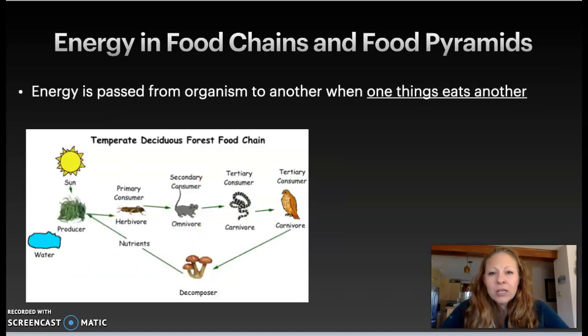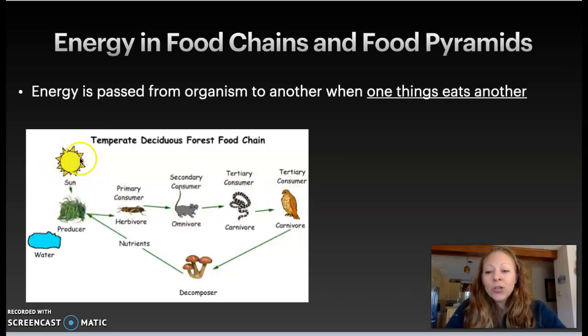And so energy is passed from one organism to another when one thing eats another. And so we can see how we can also track how nutrients are passed in a food chain, but today we're talking about energy. And so we can see how energy is passed from one organism to another in a food chain when one thing eats another.